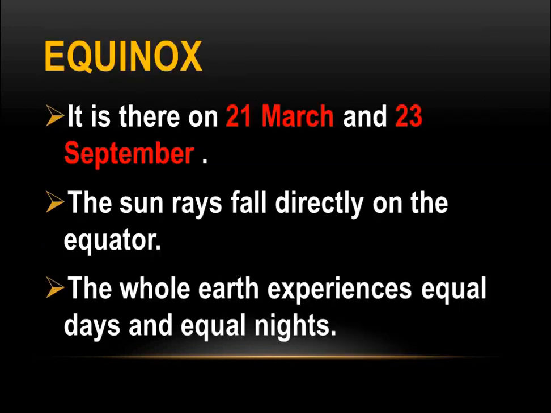We already discussed that on 21st March, the equinox, there is spring in the northern hemisphere and autumn in the southern hemisphere, and on 23rd September there is autumn in the northern hemisphere and spring in the southern hemisphere. That you have to remember only. The dates: 21st June summer solstice, 22nd December winter solstice, 21st March and 23rd September equinox position.